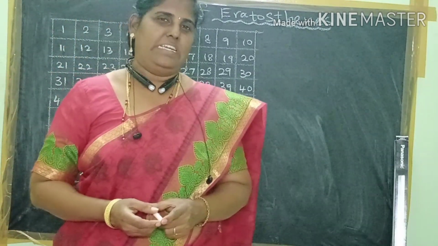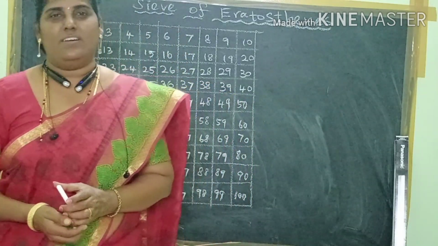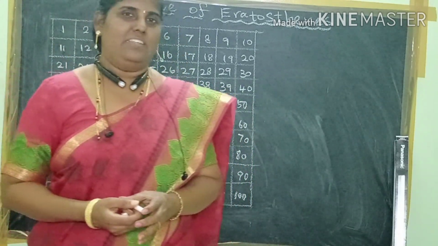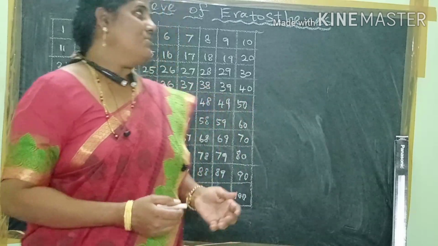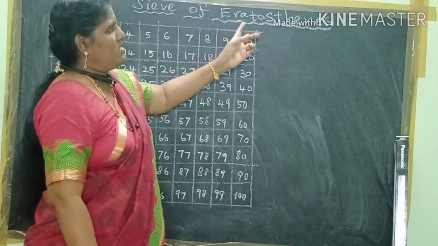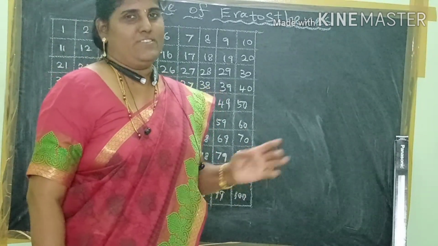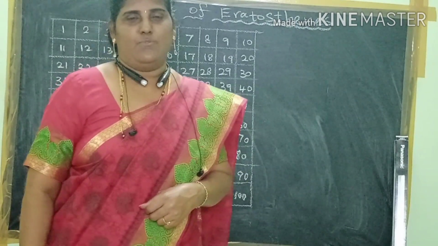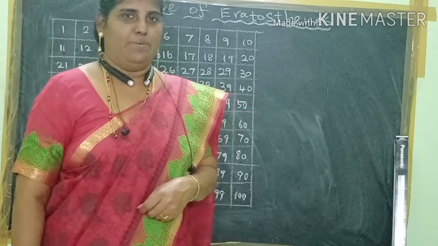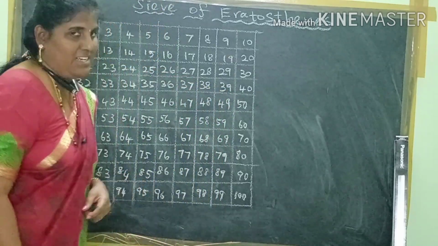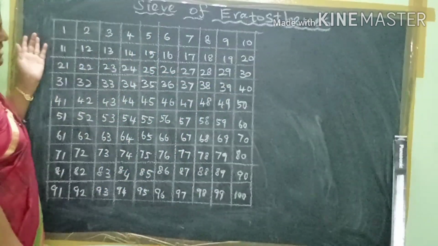That is, do some activity, that is to find out the prime numbers easily by the Eratosthenes method. Eratosthenes is a Greek mathematician who introduced a simple method to find prime numbers easily.